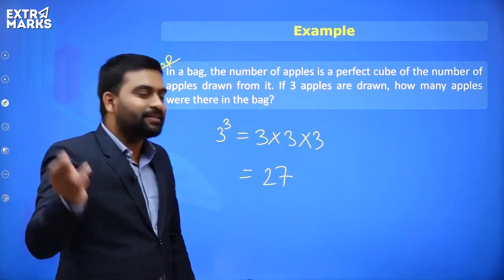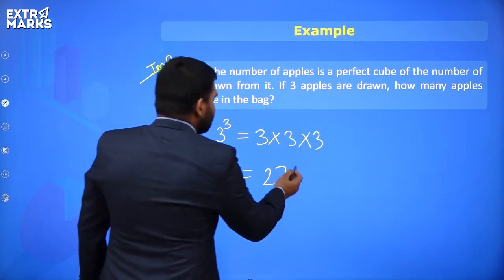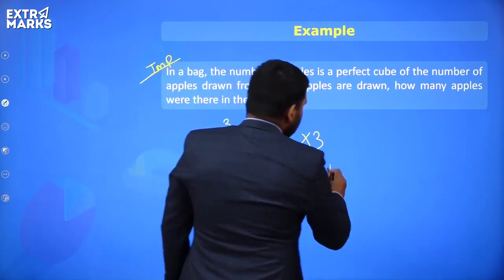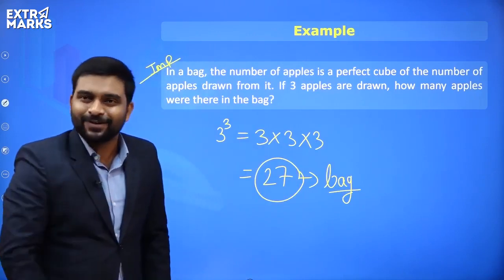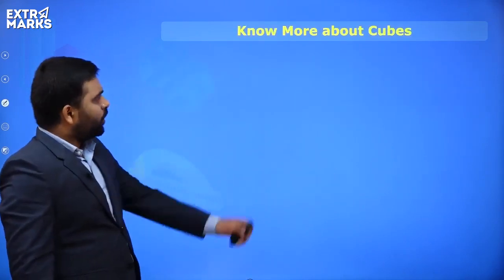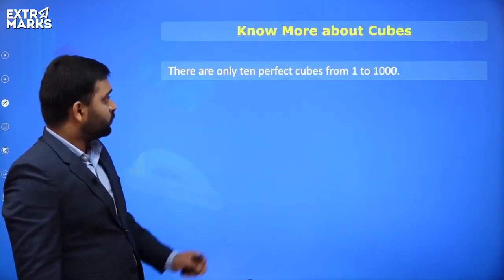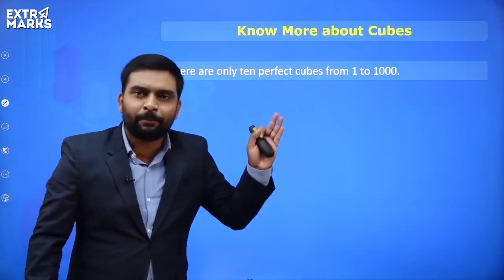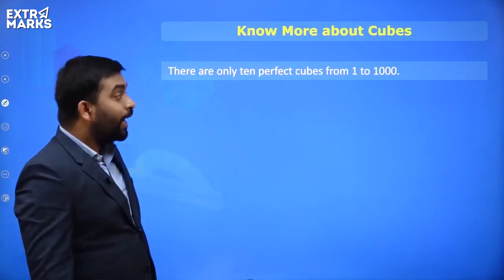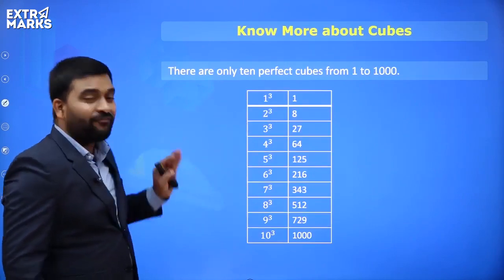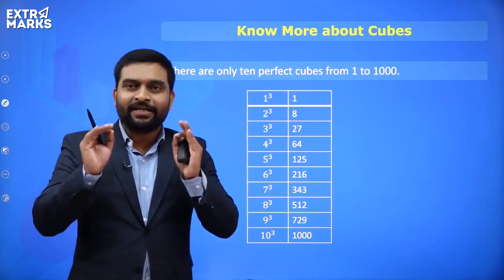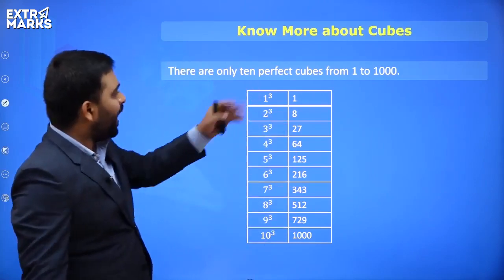3 into 3 into 3 is how much? 27. That means these many apples were there in the bag. I hope this point is now clear to everyone. Now, know more about cubes, everyone. So there are only 10 perfect cubes between 1 and 1000. And these are it. There are only 10 perfect cubes. That's it. Only 10 perfect cubes between 1 and 1000.